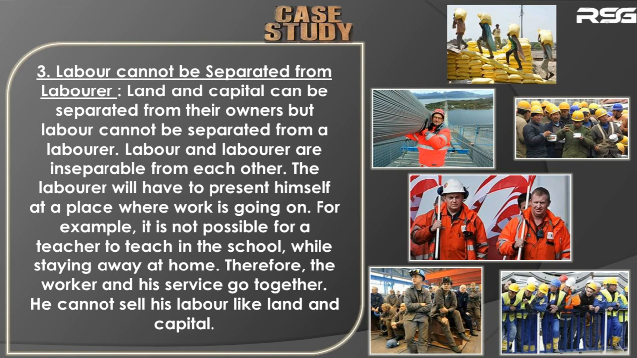So a laborer has to be present himself at a place where he is going to work or where the work is going on. So labor and laborer cannot be separated. Understood? So that is the third characteristic of labor. Now let us see the fourth characteristic of labor. Well, see, labor is a mobile factor of production. Now what does this mean?